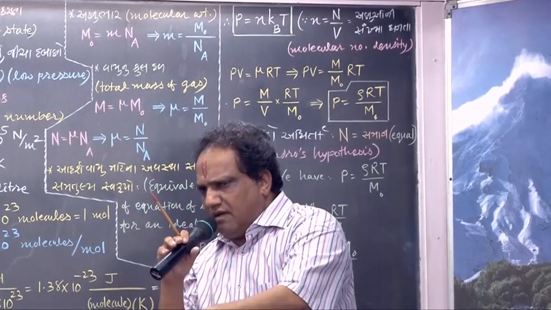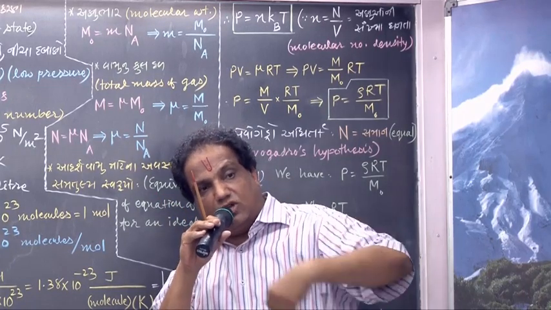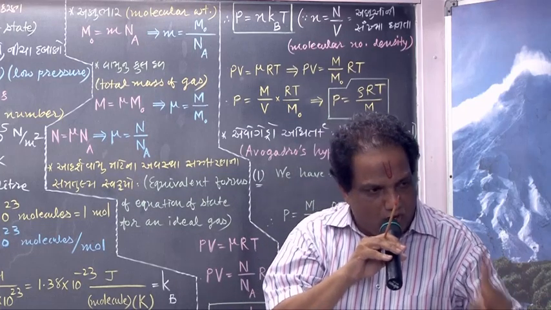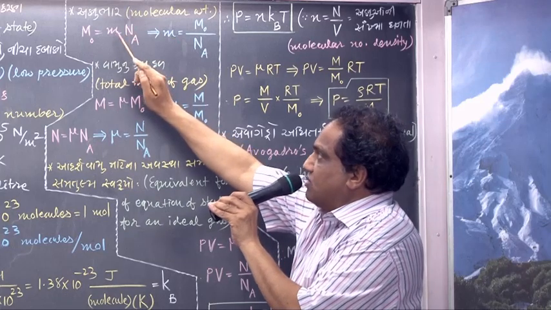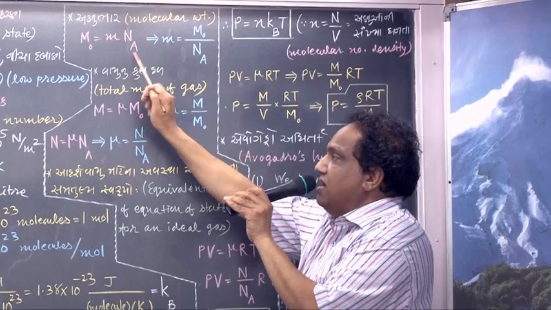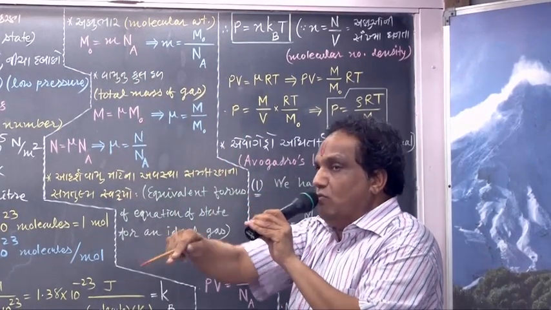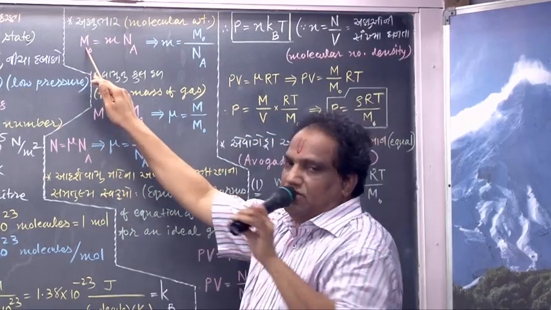Mass of 1 mole of atoms is called atomic weight. Mass of 1 mole of ions is called ionic weight. Got it? Mass of 1 mole of molecules is called molecular weight. For 1 molecule, if the mass is small m, then for 1 mole of molecules, which is Avogadro number of molecules, the total mass would be m into Na. It is nothing but the mass of 1 mole of molecules, which is the molecular weight, shown by the symbol M0.